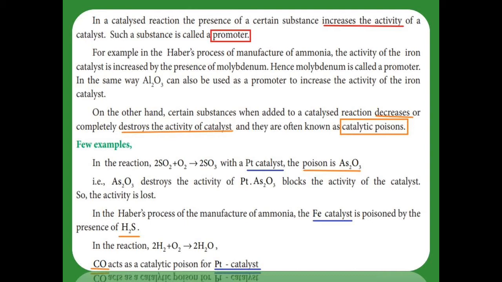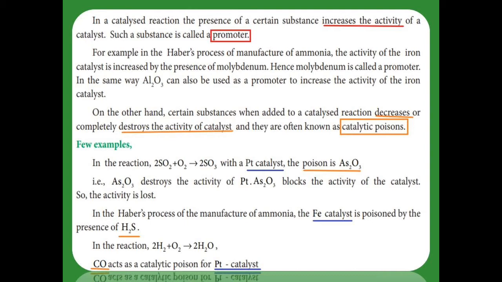The next one, in the Haber process, which one is the catalyst? Iron is the catalyst. So what is the function of the catalyst? To increase the rate of the reaction. But that rate of the reaction, instead of increasing, decreases, with the help of hydrogen sulfide. The hydrogen sulfide decreases the activity of the iron catalyst, so the hydrogen sulfide is called a catalytic poison.